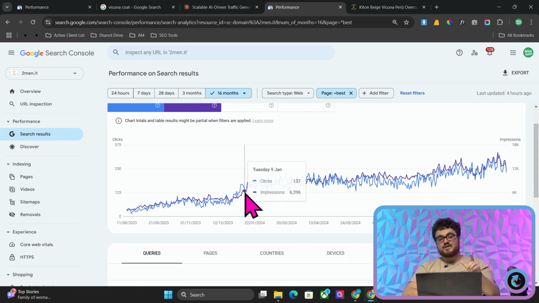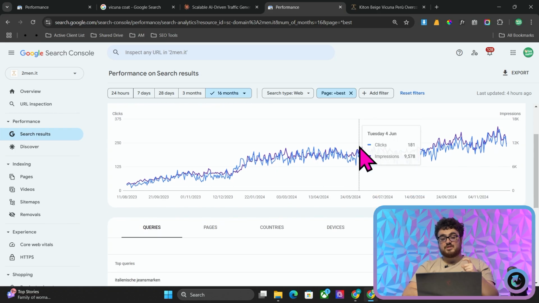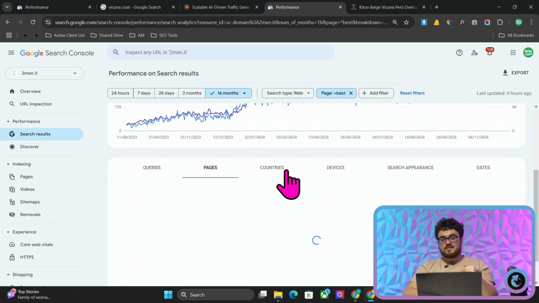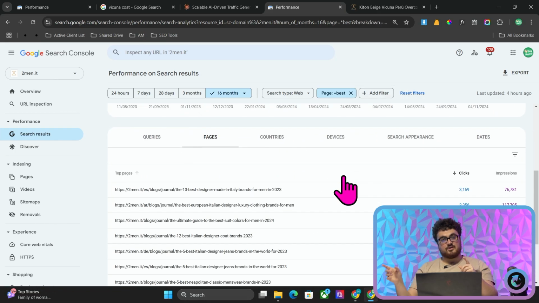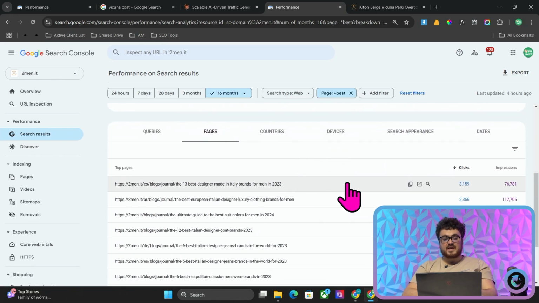And people told me that I was wrong when I first started talking about this about a year and a half ago. When I started talking about this method, when I started showing you taking keywords from GQ, this is exactly what I did, right? Mainly using the third method in this video. And you can see it's netted us 80,000 clicks and 4 million impressions. Just for best of articles.